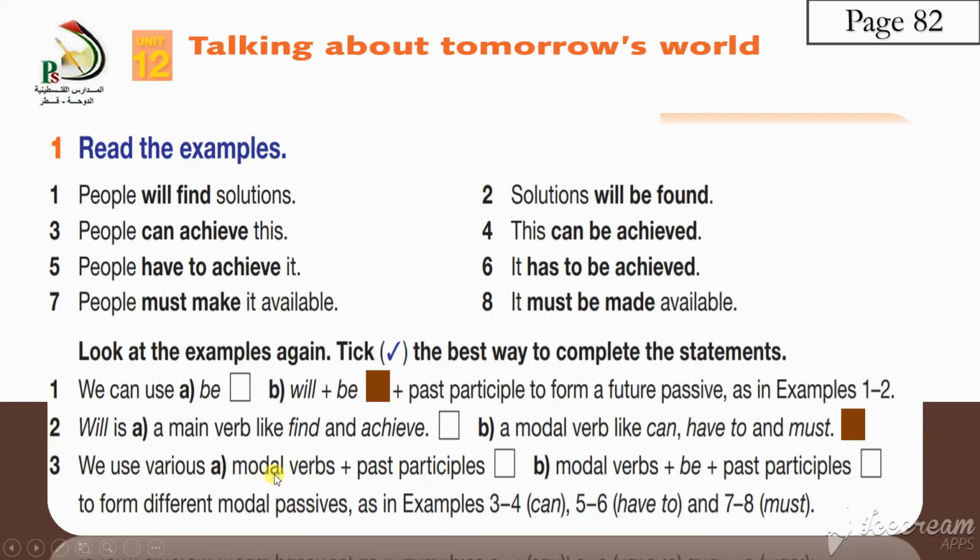Number 3. We use various modal verbs plus be plus past participle to make different modal passives. Sorry, I told you that modal verbs do not come with the past participle directly. They do not accept it. They accept only the present form. So we add a be in order to balance the equation. Modal verbs plus be plus past participle, like here: must be, has to be, can be, will be.